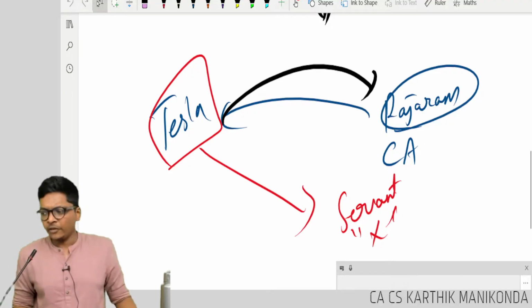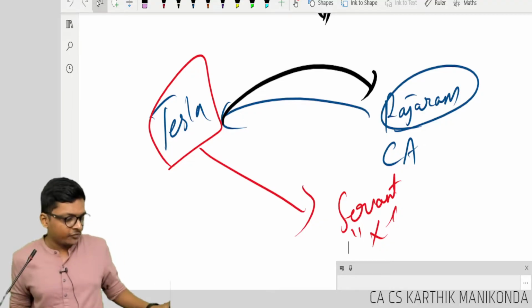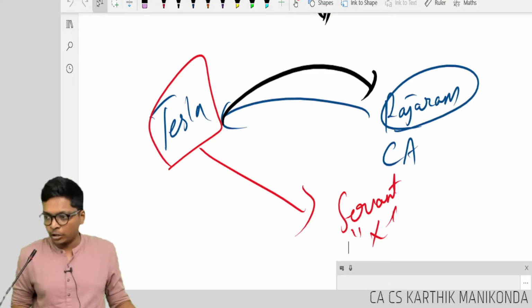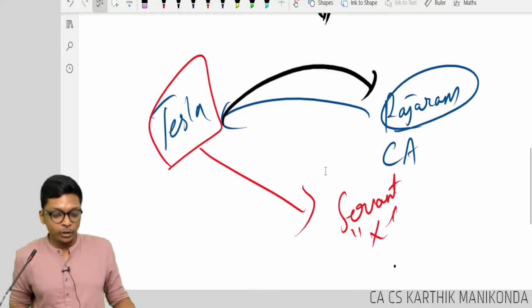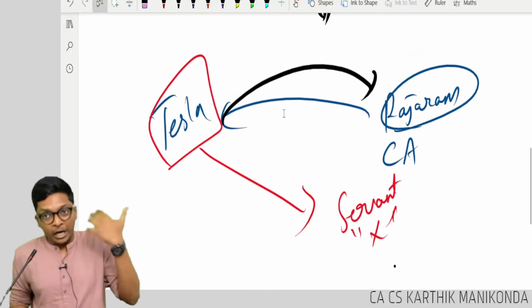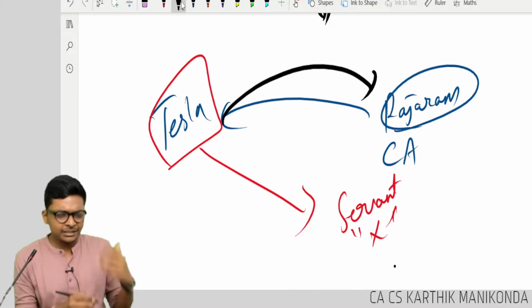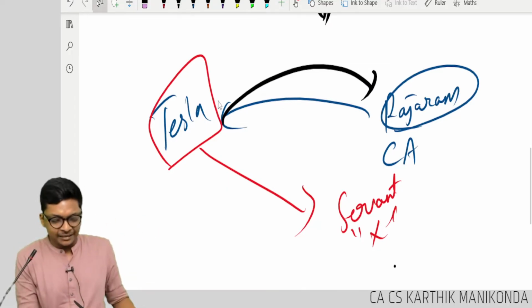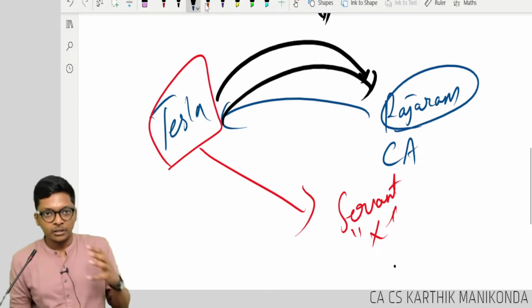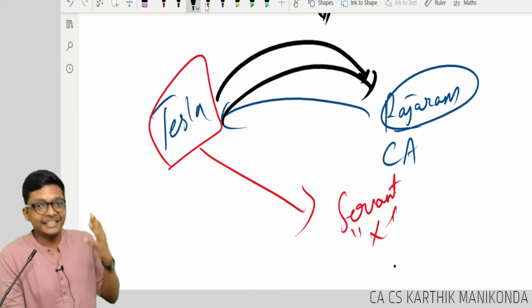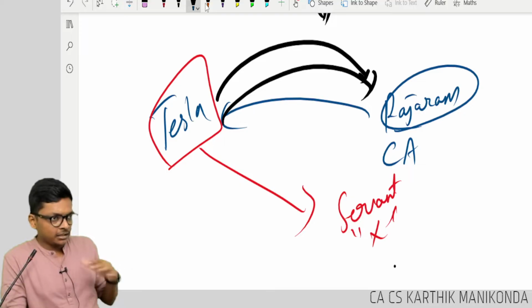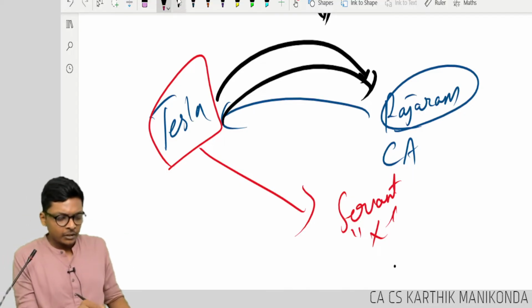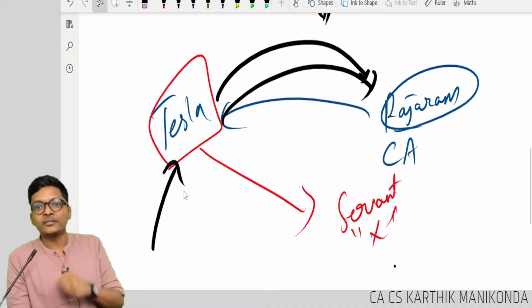Next, think of any other examples that you can think of for employees. Let's say employees are taken on a trip. Is that covered in this standard, guys? Employees taken on a trip. I want you to think, okay, employees taken on a trip. Yes, some of you yes, some of you no. Tesla, because they came to India, Rajaram asked for Pongal bonus, Diwali bonus, Ganesh Chaturthi bonus. They gave that. Is that bonus given covered in this standard? Yes or no?